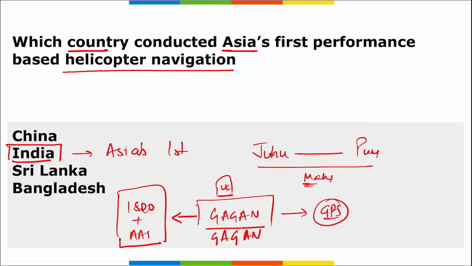Correct? Now, what are the benefits of this Gagan while we are using it? This will provide capability for increasing accuracy in positioning reporting, and also will provide benefits beyond aviation to all the modes of transport, including maritime, highways, and rails roads also. Correct? So it is your Gagan jointly developed by ISRO and Airport Authority of India, and this Gagan was used for this first performance based helicopter navigation, and it was from Juhu, Maharashtra to Pune, Maharashtra.